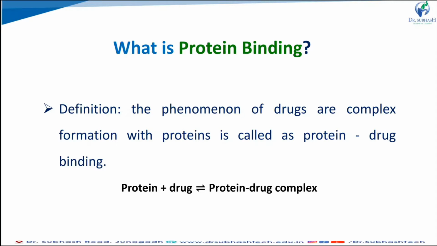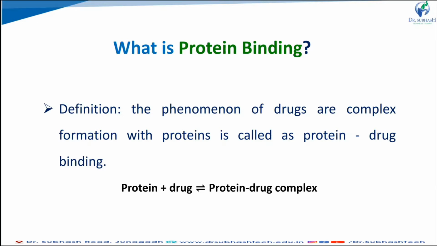When a drug is absorbed from the site of administration and reaches the systemic circulation, it can interact with several tissue components of the body, like blood and extracellular tissues. In the blood, it interacts with the proteins present there. That is what we call protein binding.